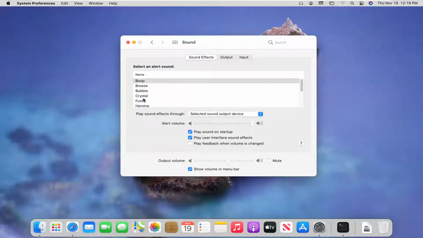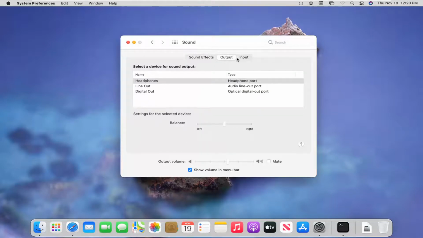So anyway, you can adjust different alert sounds. So when there's a different alert or pop-up, you have different sounds to choose from, which you have the ability to use. Also change the alert volume sound by adjusting how loud you want it to be, and you also adjust the output volume sound too.